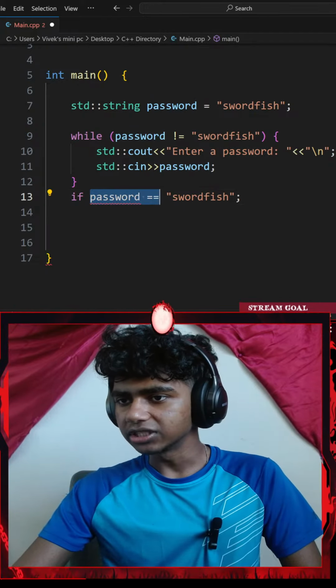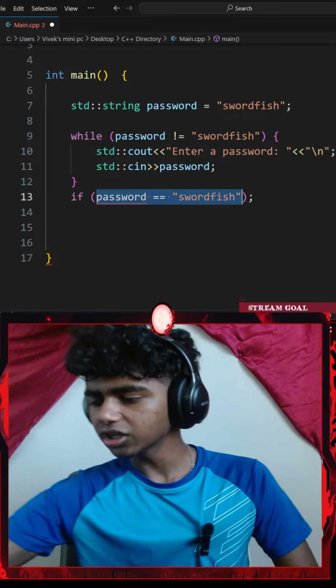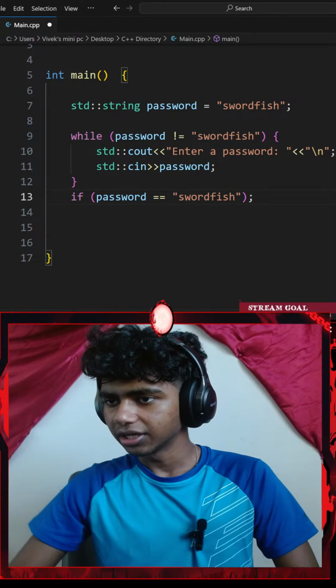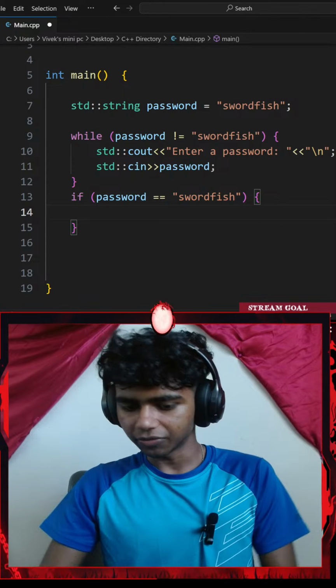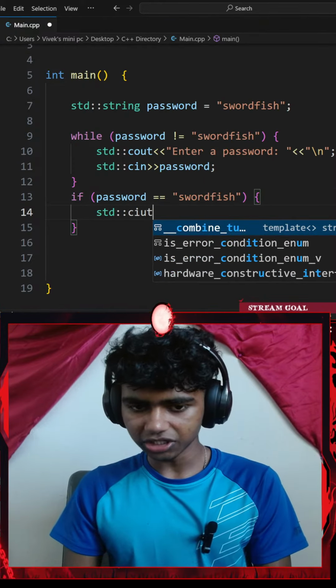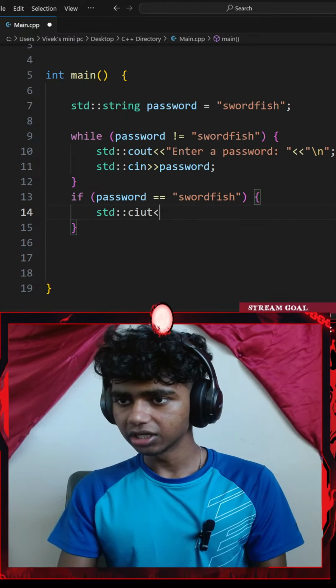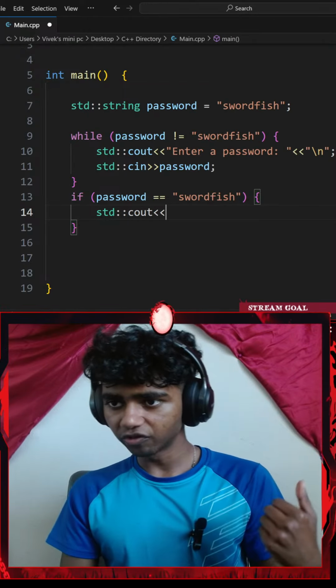If, a pair of parentheses. Okay, let's go with if, a pair of parentheses. If that is true, I'm going to be doing something. I'm going to be going with a standard console output with an insertion operator.